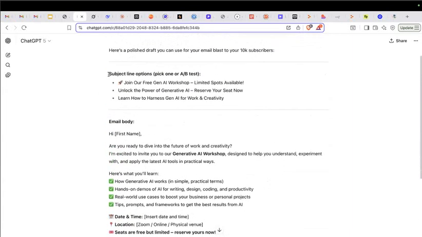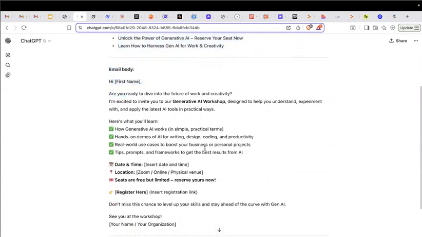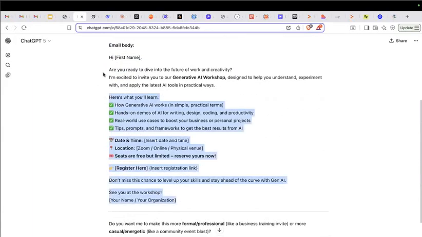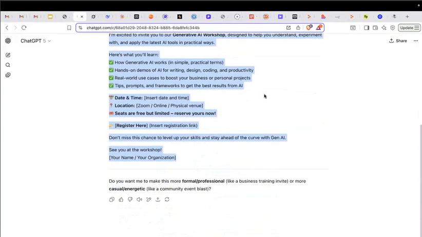It has given me the full email. I can just use this email. It has given me the full response with the email body, with the call, date, time, all of that. I can still use this. But given the kind of input I have given and the kind of output I have got, is it really great? If it is the best, you can rate it 10, or the worst, it is 1. So what would you rate this response out of 10? A quick score if I can get in the chat.